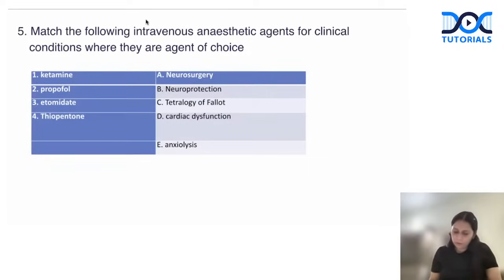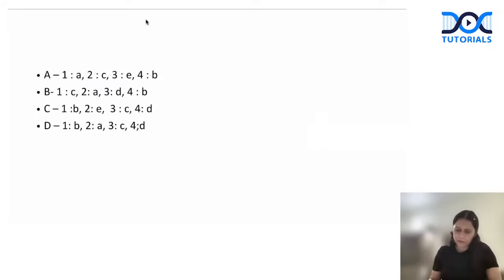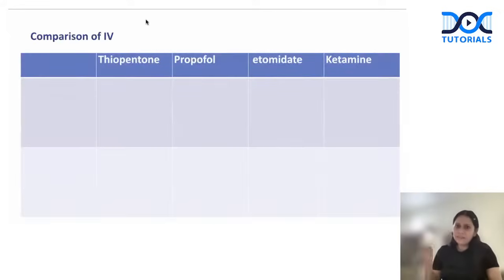Okay. Propofol, options saying etomidate, thiopentone. So guys, propofol, it is agent of choice for what condition? So let us come back to this question in a moment. Let us discuss where they are agent of choice.